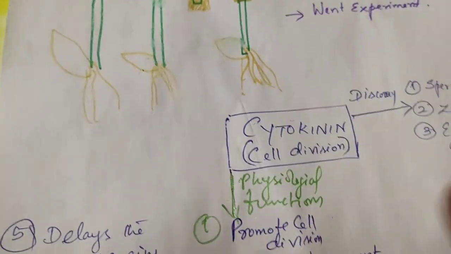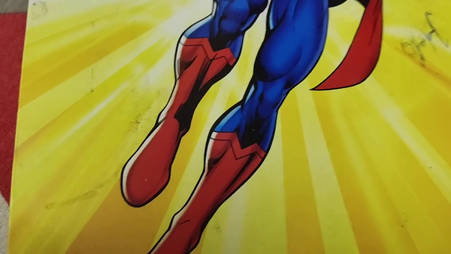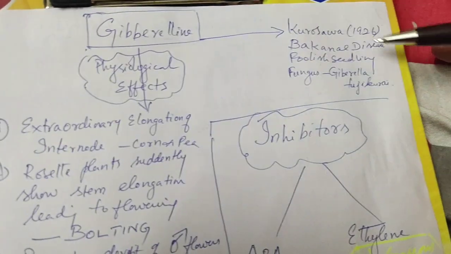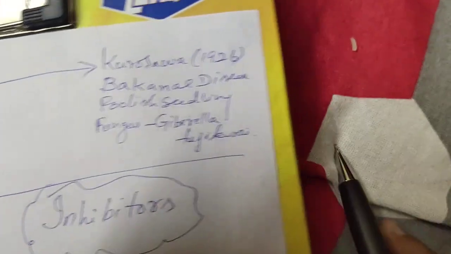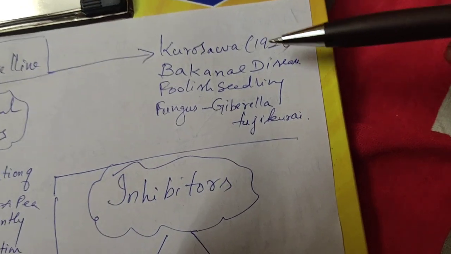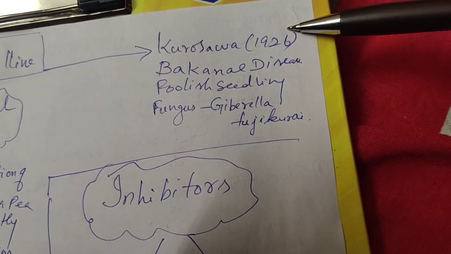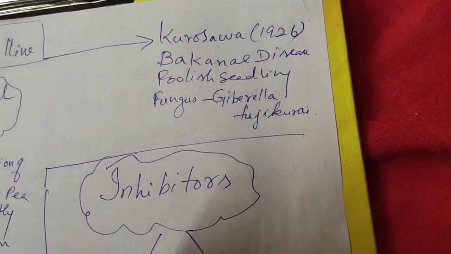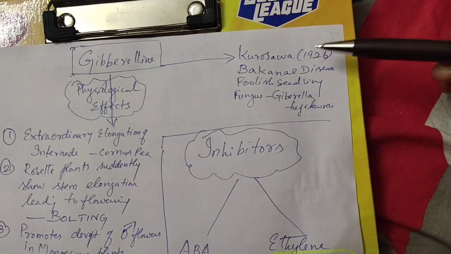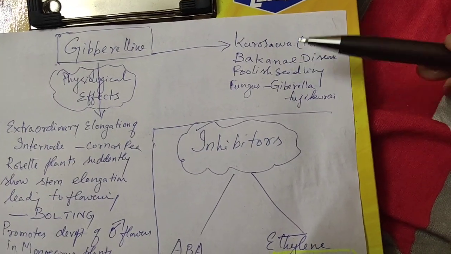Now the next hormone is gibberellin. It is also a very important hormone, and it has a very interesting story of discovery. It was discovered by a Japanese farmer, Kurosawa, in 1926, and he discovered it in his field.